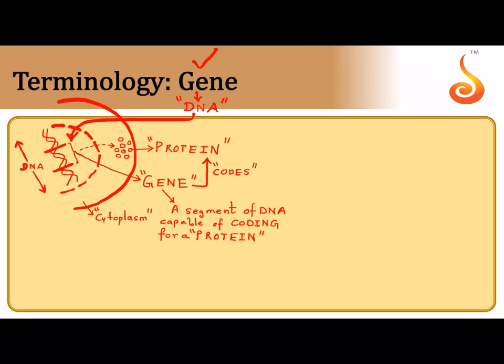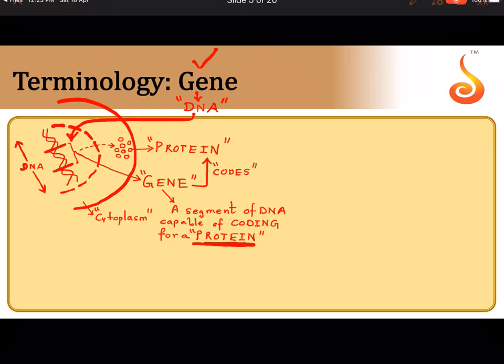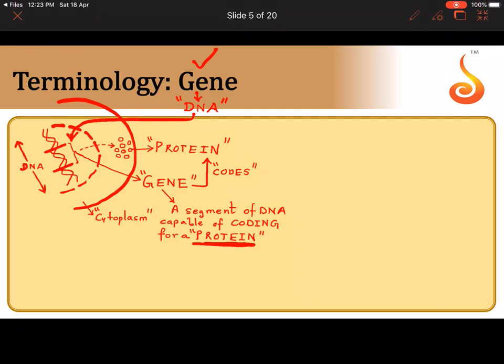Remember, it is the boss. It is sitting inside the chamber, inside the nucleus, and it is directing the synthesis of a biomolecule which happens in the cytoplasm, and this biomolecule is the protein. So now you understood the very technical definition of a gene. I have highlighted this segment over here. I'm making it bolder for you. So this is a gene.